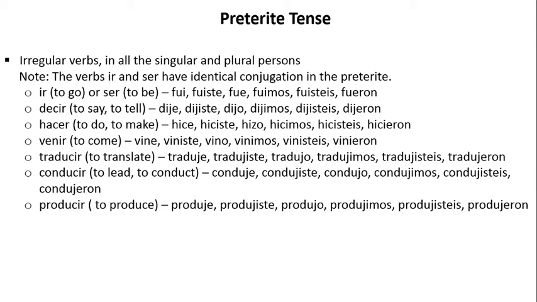Now we have the preterite tense. These are irregular verbs in all the singular and plural persons. The first verb is ir, to go, and ser, to be. These two verbs have identical conjugation in the preterite. So the conjugation is fui, fuiste, fue, fuimos, fuisteis, fueron.